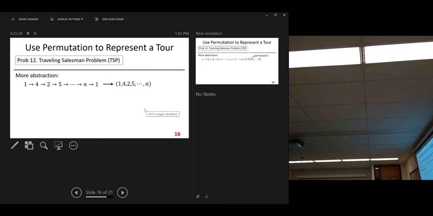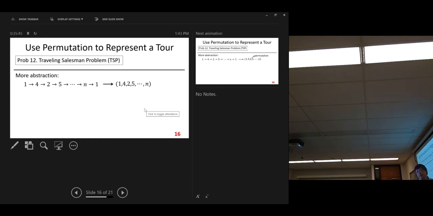So let's do another abstraction. Group them together, using comma to separate different symbols. So this is our representation. The last one, we don't need another one. We know after n, we have a circle back to the first one.